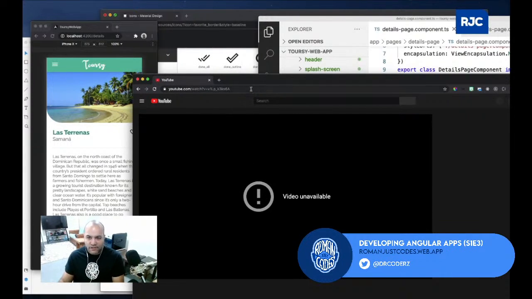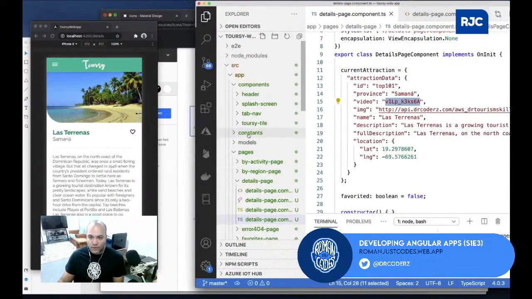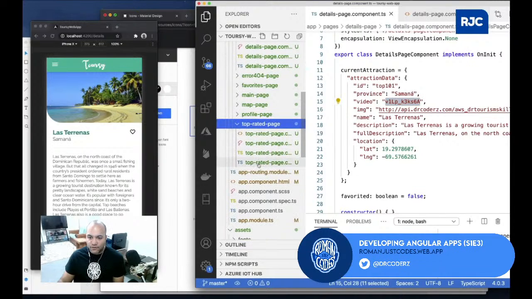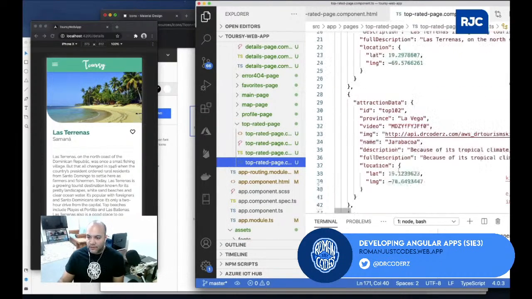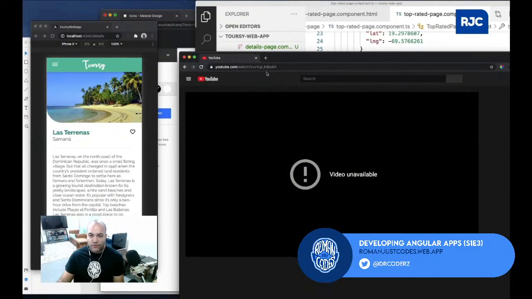Okay, it says it is unavailable. We could probably find another one. This one precisely may not be available, so I'll probably have to change that piece. But if I have another one that is actually available, why don't I try that? If I go to the top rated page, and one of these, I could probably grab the video, and then bring it over. Let me see, one of these should be available.